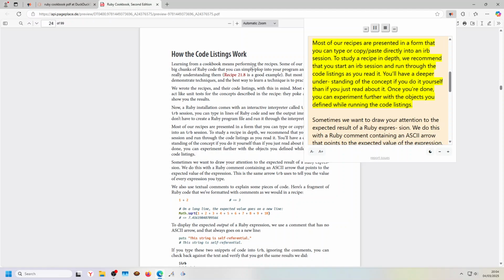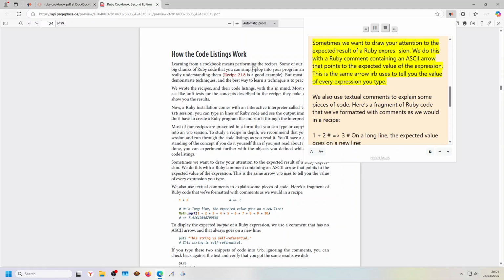To study a recipe in depth, we recommend that you start an IRB session and run through the code listings as you read it. You'll have a deeper understanding of the concept if you do it yourself than if you just read about it. Once you're done, you can experiment further with the objects you defined while running the code listings. Sometimes we want to draw your attention to the expected result of a Ruby expression. We do this with a Ruby comment containing an ASCII arrow that points to the expected value of the expression. This is the same arrow IRB uses to tell you the value of every expression you type. We also use textual comments to explain some pieces of code.